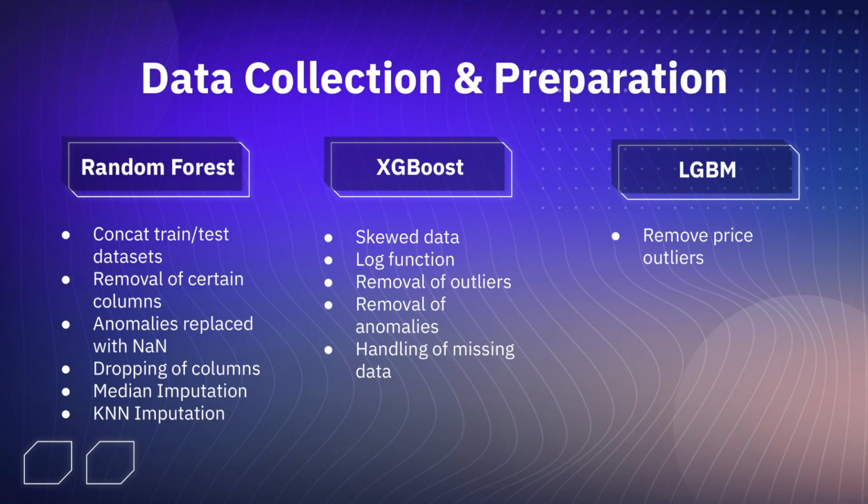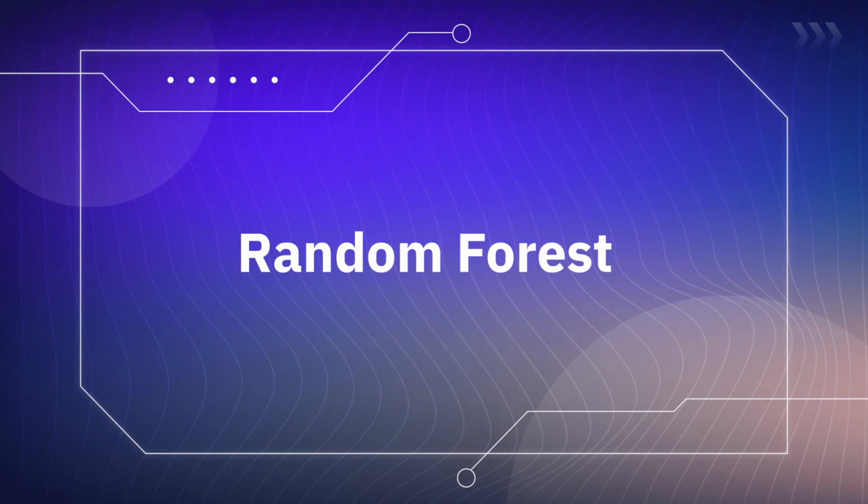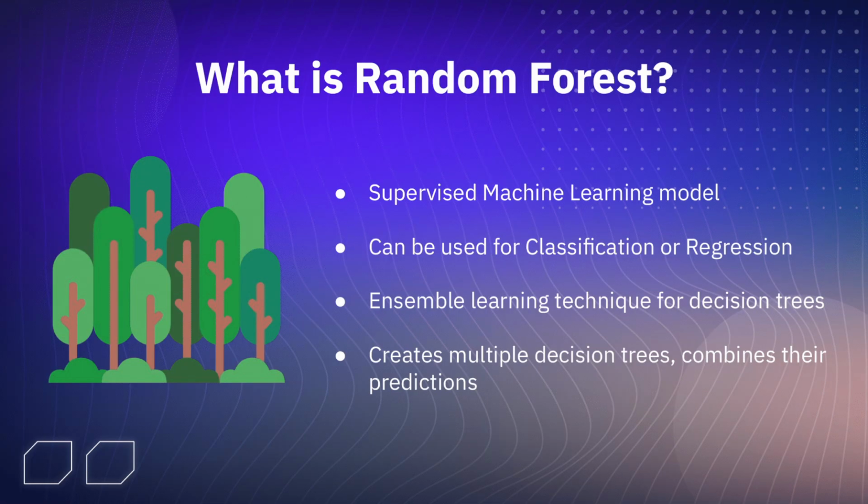We will then use the aforementioned models to predict the prices of residential properties in Russia based on various features, amenities, and other variables. Before we talk about the evaluation of models, the first model we have decided to evaluate is the Random Forest machine learning model, or RF in short. What is the random forest? In general, it's a supervised machine learning algorithm that is widely used for classification or regression. In our case, we will be using random forest for regression since housing prices are continuous.